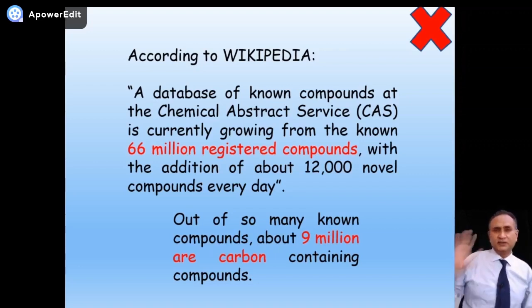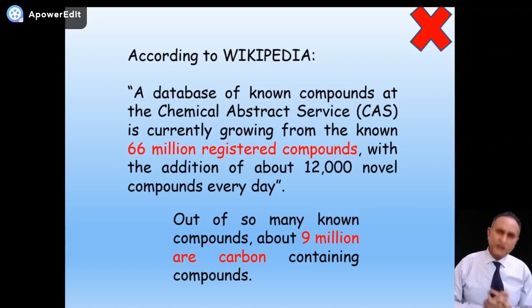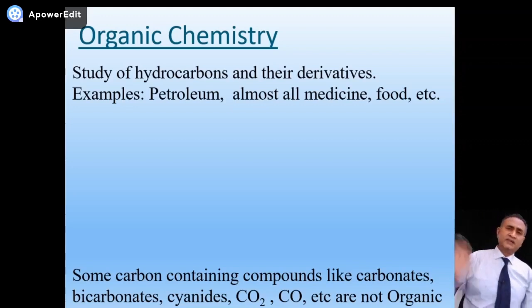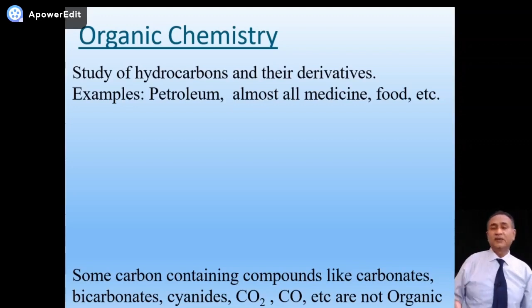Means a day is spent and 12,000 more compounds. Okay? So out of 66 million compounds, 9 million are of carbon. Means carbon alone forms 9 million compounds, 90 lakh compounds. That is why carbon has been given a specialty to be studied separately under the heading of organic chemistry.